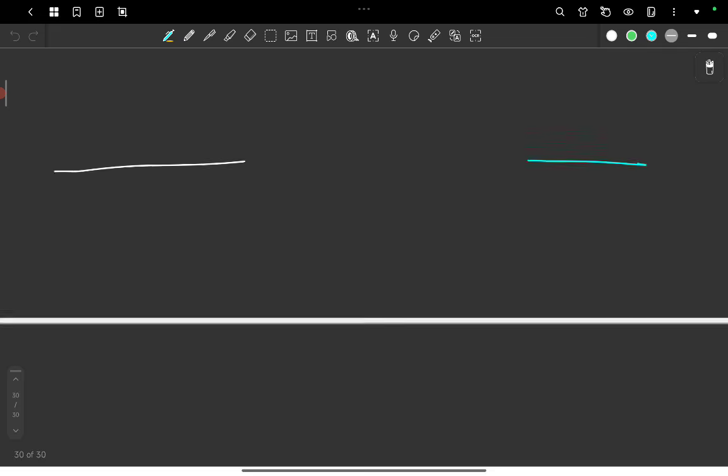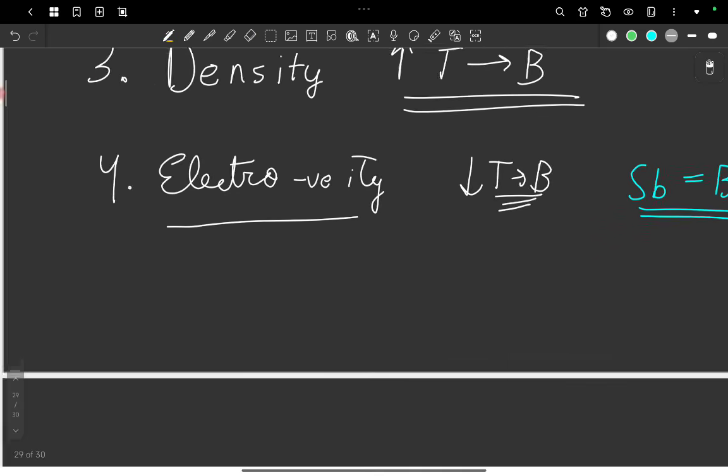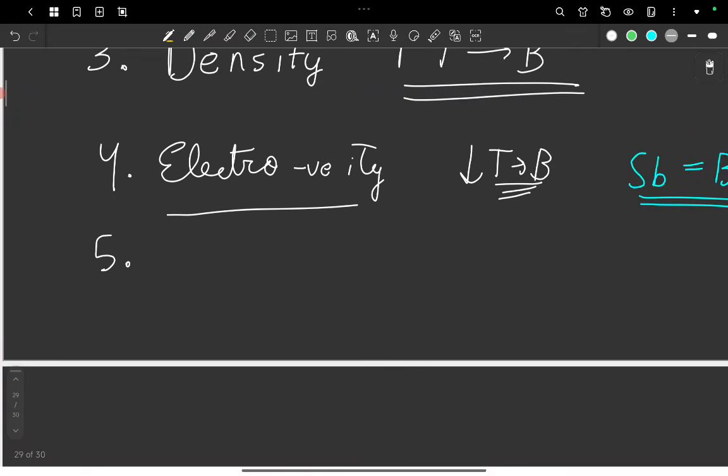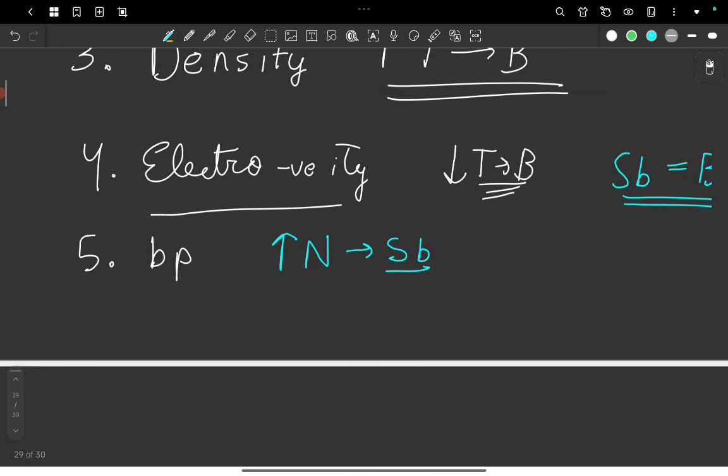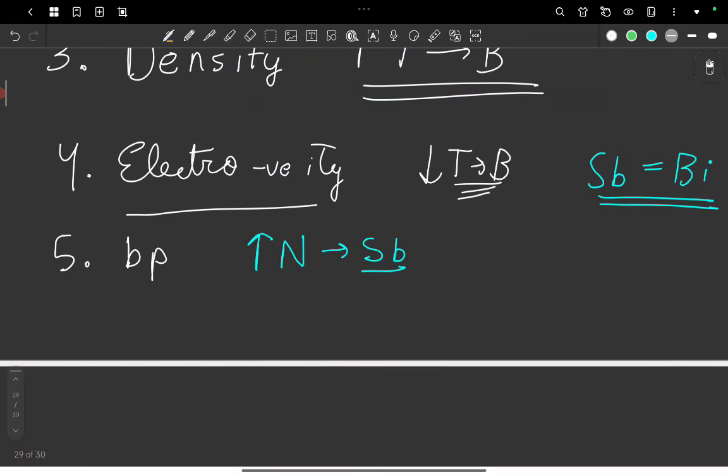And the boiling point. Boiling point increases as you go from nitrogen to antimony. But there is an exception to this: antimony will have the highest boiling point if you look at the first four elements.